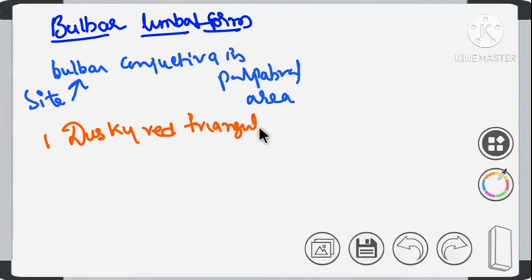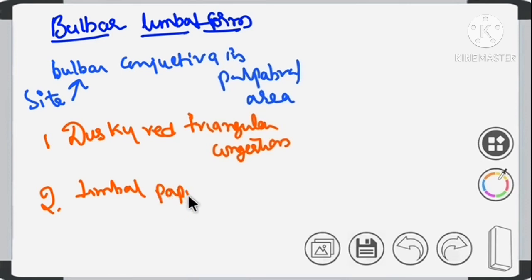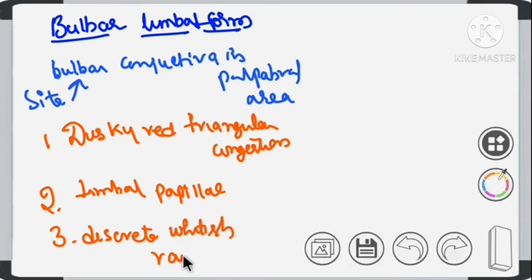Second one is limbal papillae. Third one is presence of discrete whitish raised dots. We will explain each one of these.